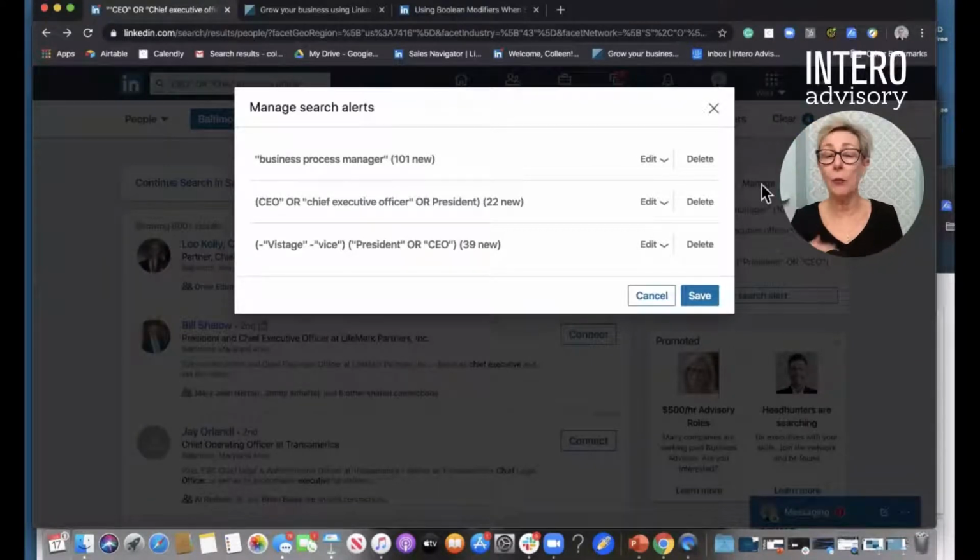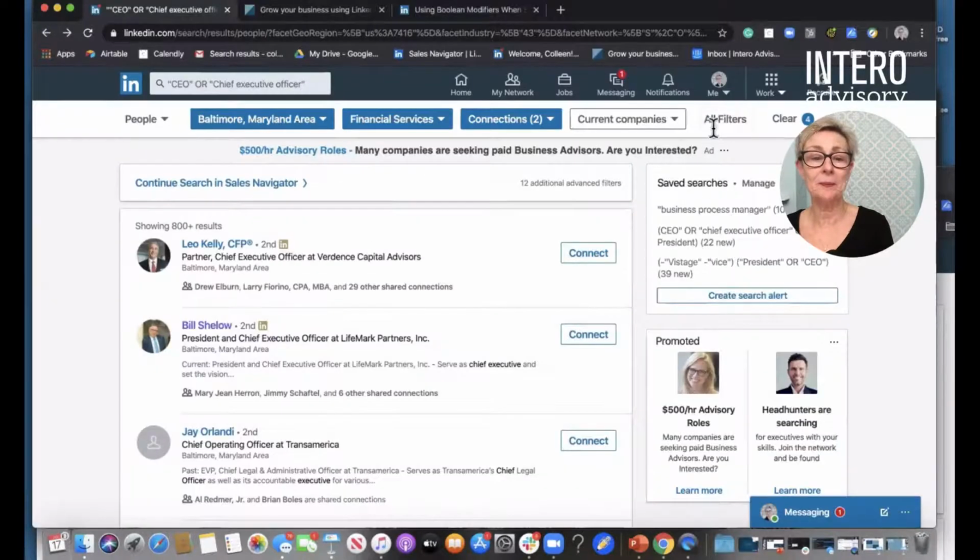This is the key. We can be searching all day long, but let's put some process to it, and let's just create these as saved searches. I can come in, I can edit them, I can delete them. If you're premium, you might have 5 or 7 searches that you can create, and if you're in Sales Navigator, you can create a much larger number of searches and really look at this much differently.